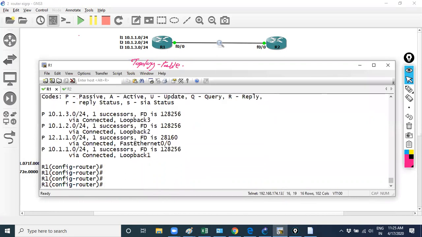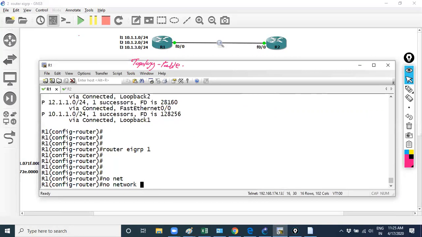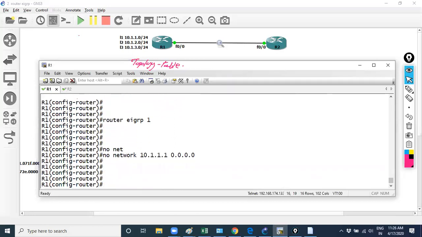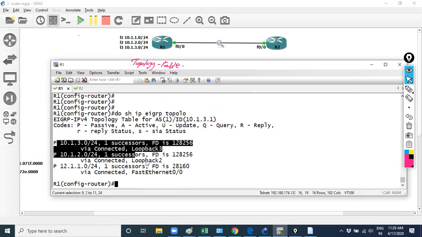What I'm going to do, let's come to the router EIGRP 1 process, and use the command no network 10.1.1.1 with wildcard mask 0.0.0.0. Let's check the topology table again. Do show ip eigrp topology. Here you will see there will be no information regarding the prefix 10.1.1.0 again. Let's check it.